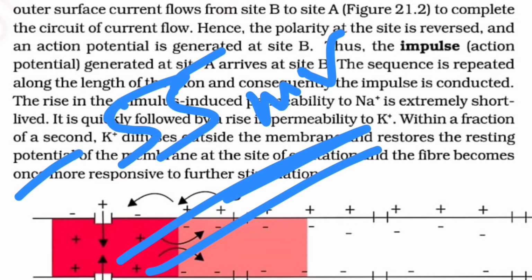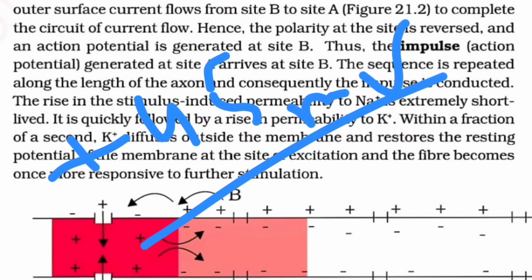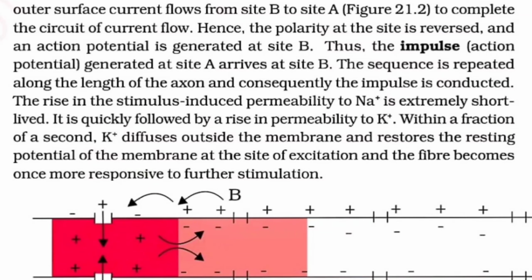If the potential reaches minus 55, it will go on for proper conduction of the impulse, and if the fiber fails to reach minus 55, it will never transmit any impulse. And it will reach up to plus 30 to plus 45 millivolt, depending on the neuron's speciality.